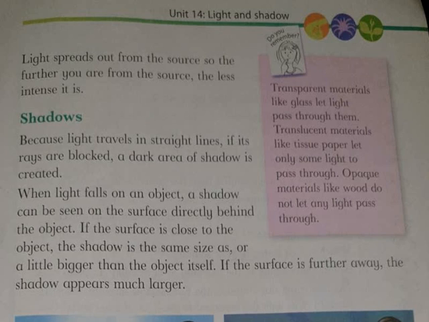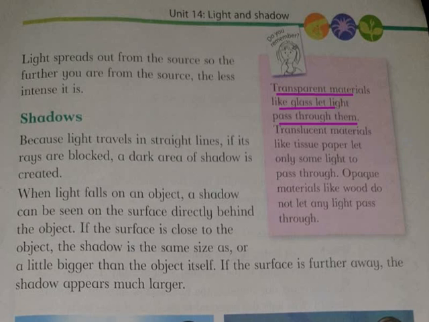Okay. So now we are going to learn about transparent materials. Transparent materials like glass let light pass through them. You have many transparent materials at home. For example, the window glasses are sometimes transparent. It means you can see through them, because the light can pass through it.